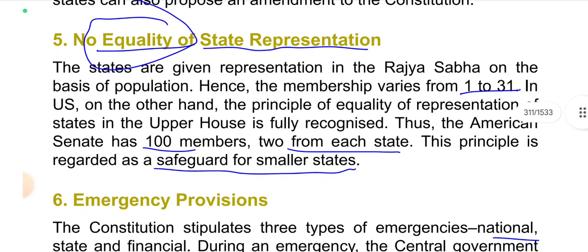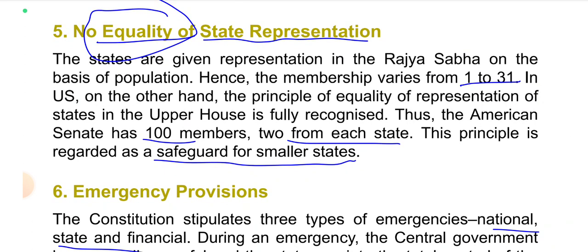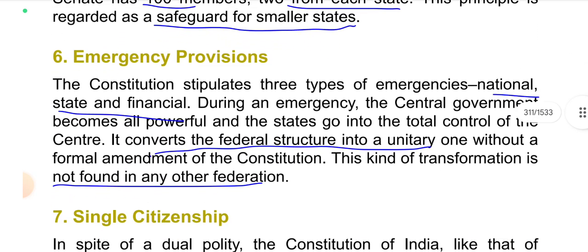No equality of state representation. The states are given representation in the Rajya Sabha on the basis of population. Hence, the membership varies from 1 to 31. In the US, on the other hand, the principle of equality of representation of states in the upper house is fully recognized. Thus, the American Senate has 100 members, 2 from each state. This principle is regarded as a safeguard for smaller states.